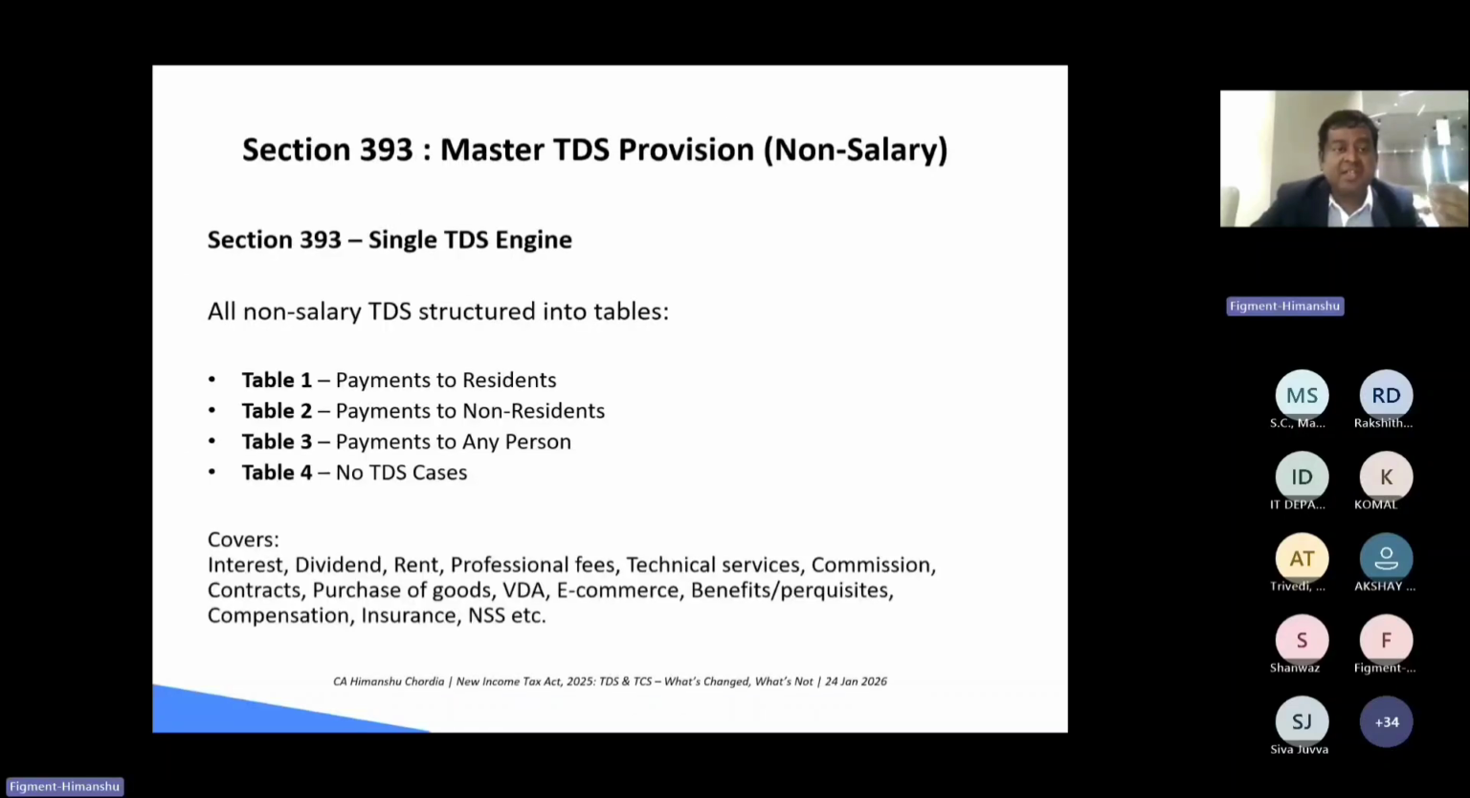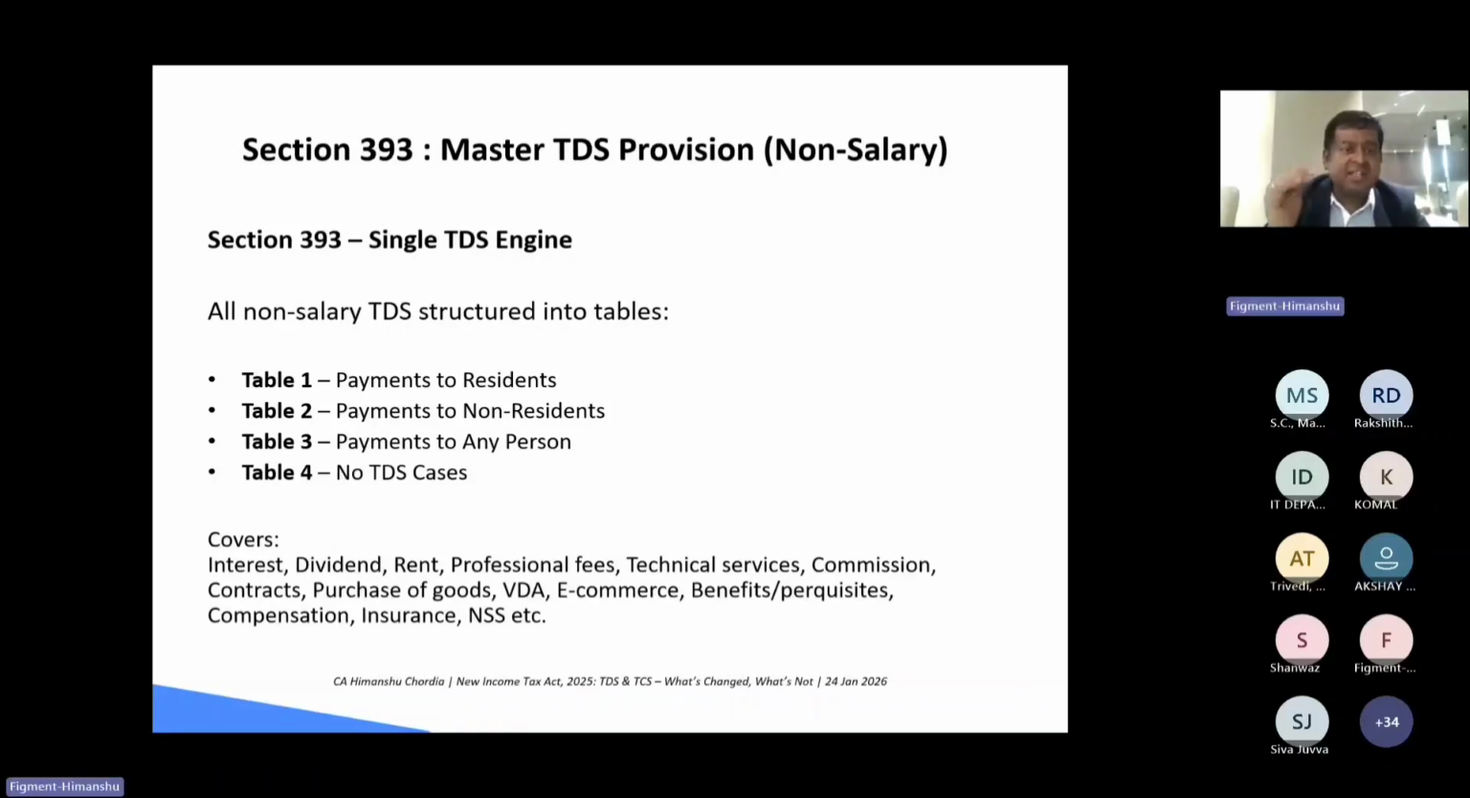Under the series, 393 is the master TDS provision for the non-salary TDS. This 393 is divided into four tables, right? Table 1 belongs to the payment to the residents. Table 2 under section 393 belongs to the payment to the non-residents. Table 3 is for the payment to any person. Table 4 is for the exemption related cases, that is, the no TDS cases, right?